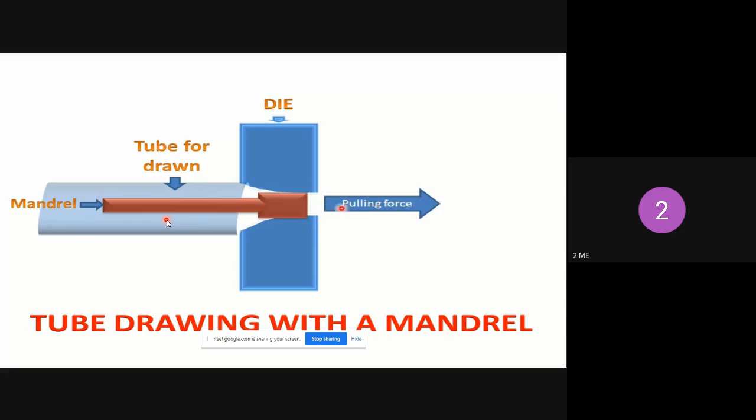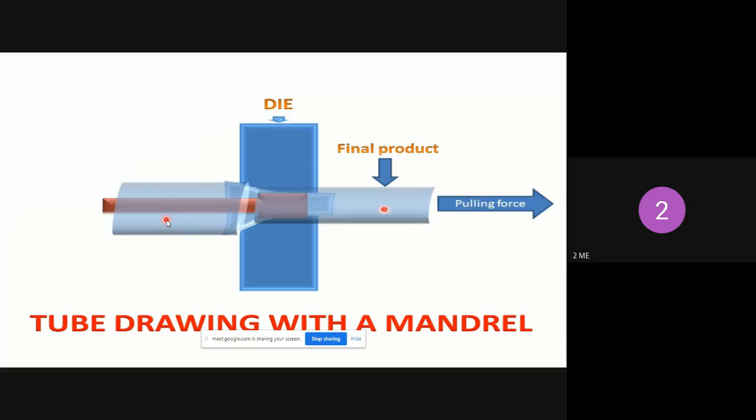There will be a pulling force which will pull this tube through this die, and when the pulling force pulls this tube through the die, the mandrel will restrict the shape of the tube.